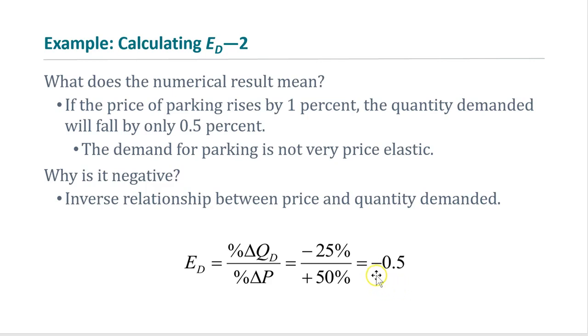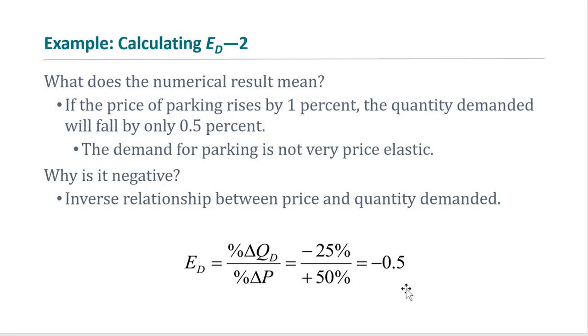Now, you see this is a negative number we get. The reason we get a negative number for price elasticity of demand is that we know what the law of demand says. The law of demand says that there is an inverse or negative relationship between price and quantity demanded.